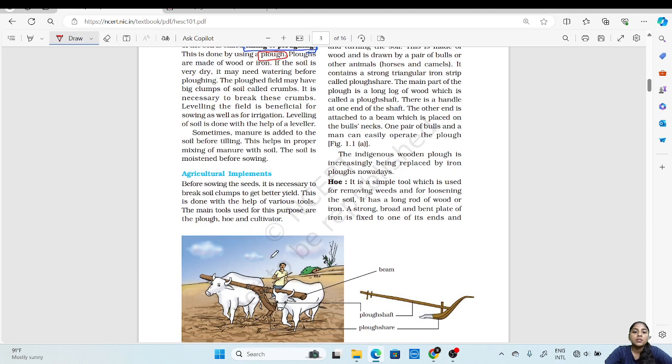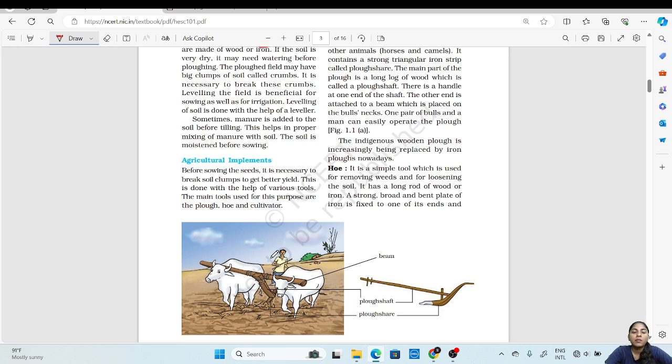Then when the field is plowed, big clumps or clusters of soil may be present on the ground, which are called crumbs. So these crumbs should be broken before the leveling is done. Leveling the field is beneficial for sowing as well as irrigation. After plowing the field, the leveling of the field should be done so that it is helpful during the sowing or irrigation of the field.